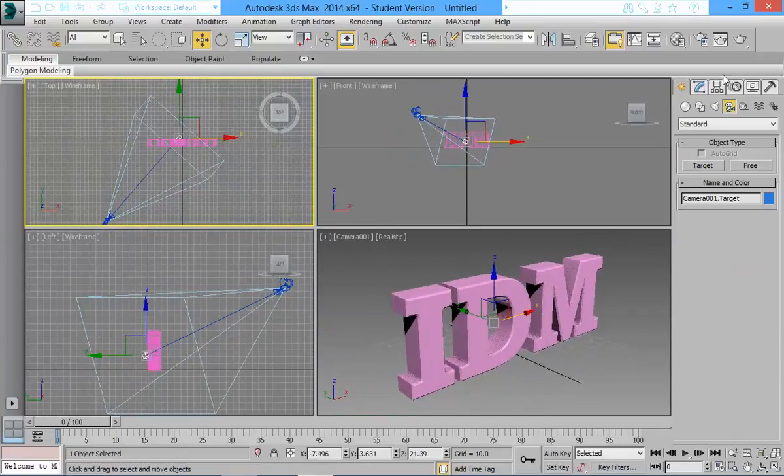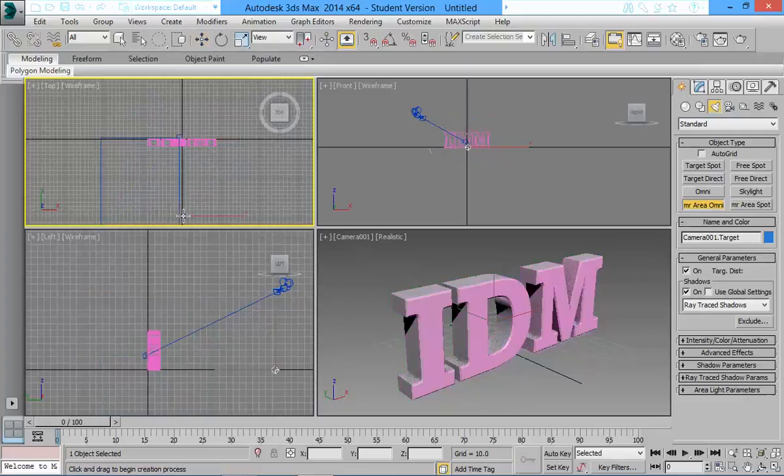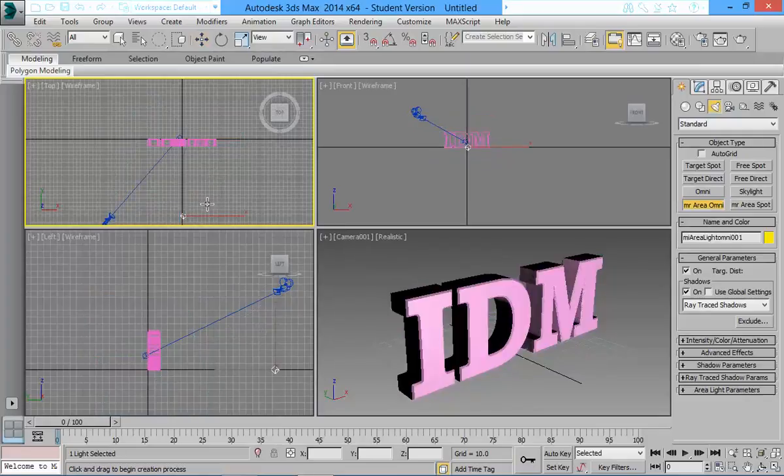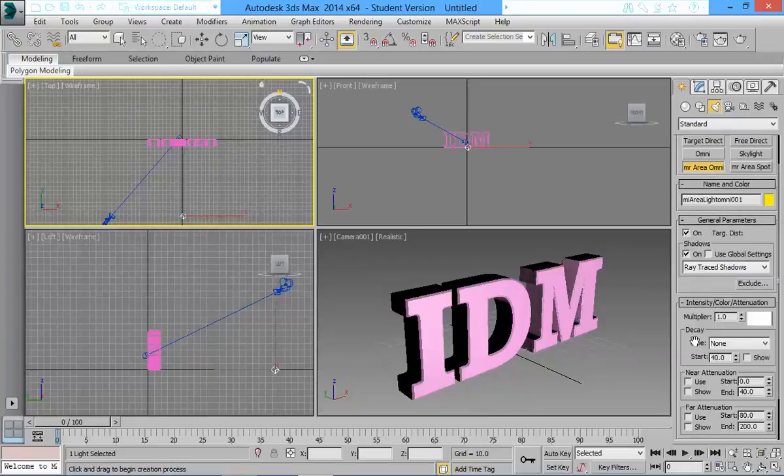So I got a camera. I can go and create a light. I'll just create an Omni light here in front. Probably, I don't like the lights to be too sharp.